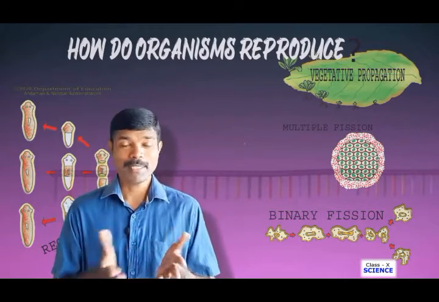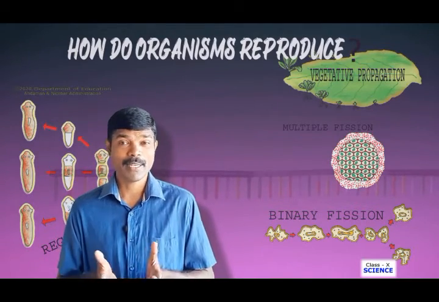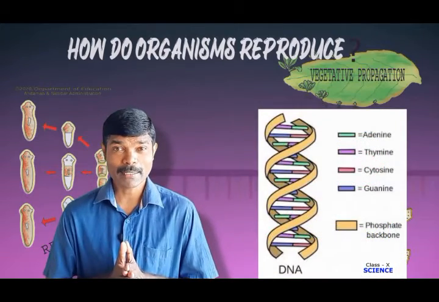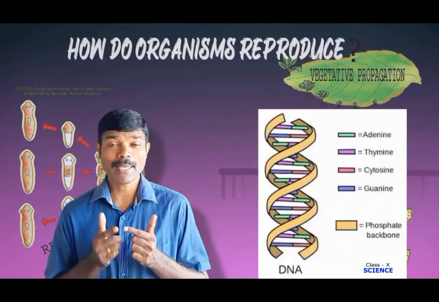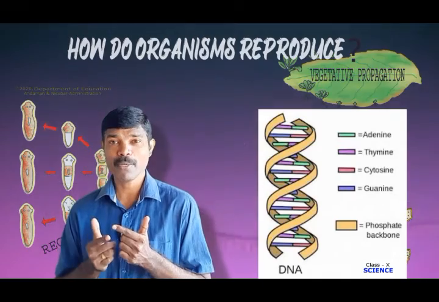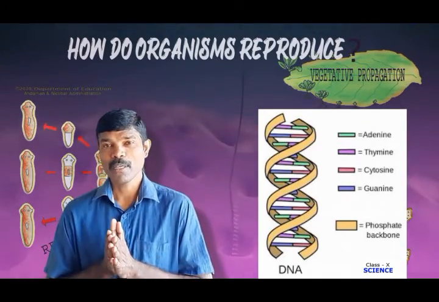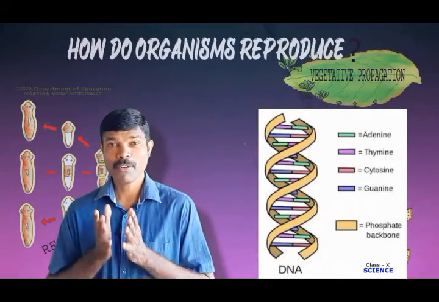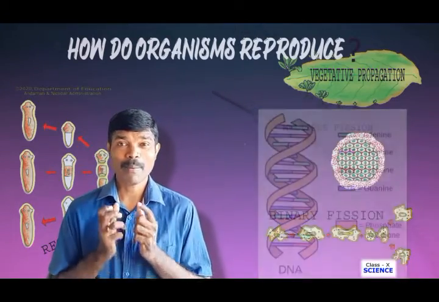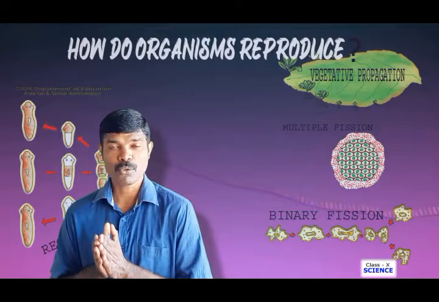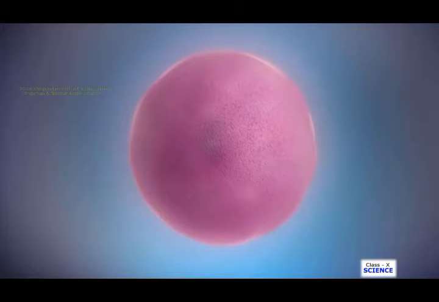In the lower classes, in 9th standard, you must have studied DNA, that is deoxyribonucleic acid. Deoxyribonucleic acid is the source of information which produces protein. So this is the molecule where all the information about the organism is stored. Therefore, a basic event in reproduction is the creation of a DNA copy. Cells use chemical reactions to build copies of their DNA.